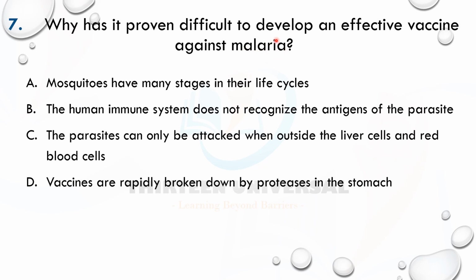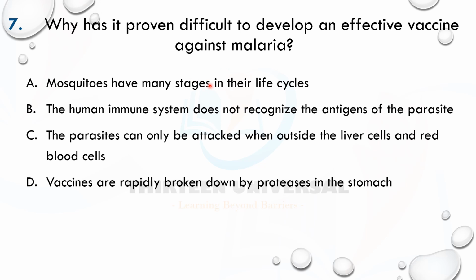This works only with the knowledge on malaria, not on cholera, not on TB, neither from HIV, cholera, and all of that. Now I said mosquitoes have many stages in their life cycles. Well, it has many stages. So how does that prove difficult, to develop an effective vaccine?